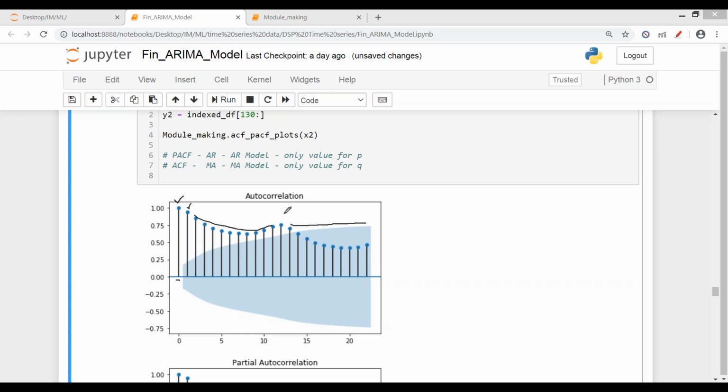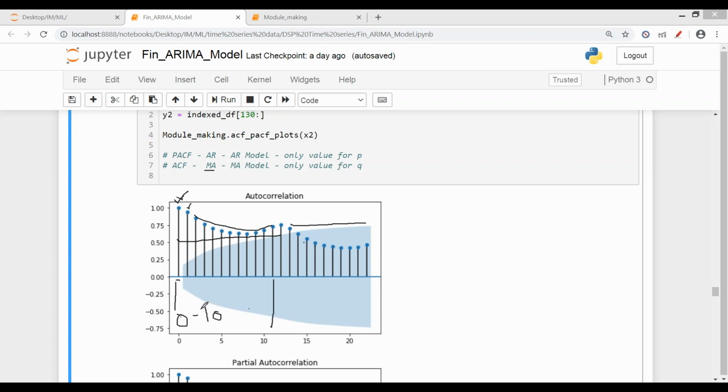So by this, see, we have gotten a range now. कैसे हम MA की value पता करेंगे for ARIMA using this graph. जो भी values मेरी इस significant zone से बाहर हैं, majorly are these values which are out of the significant zone, and the most important is this one. So we have gotten a range that the value is from 0 till around 10. We can have this range 0 से लेके 10 तक, and again that comes out to be a tweaking part, that you can tweak values from 0 to 10, not more than that, because उसके बाद तो graph is not showing if these values are significant. So we won't be taking more than 10.